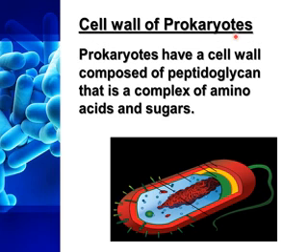Now the cell wall of prokaryotes. Prokaryotes have a cell wall composed of peptidoglycan. Peptidoglycan is a complex of amino acids and sugar. So the cell wall present in prokaryotes is made up of peptidoglycan, and peptidoglycan is a complex of amino acids and sugar.